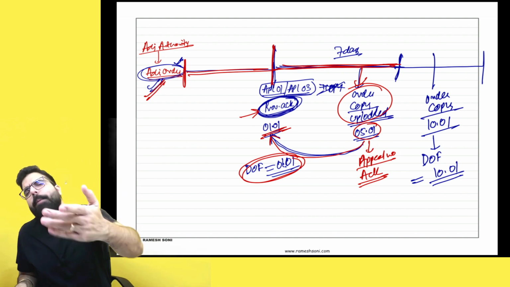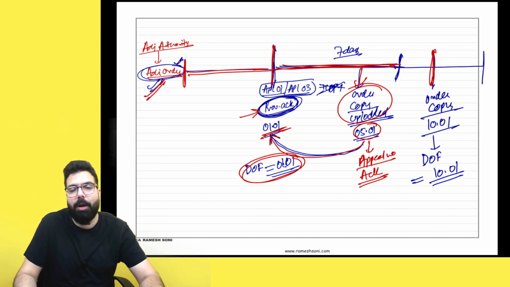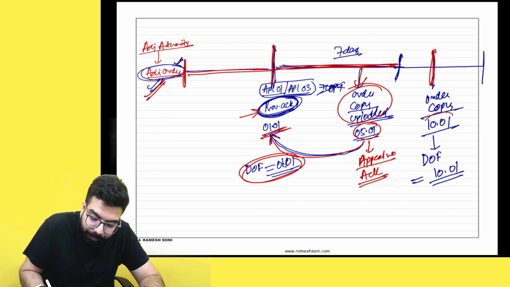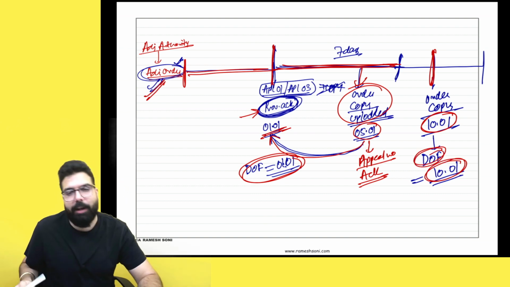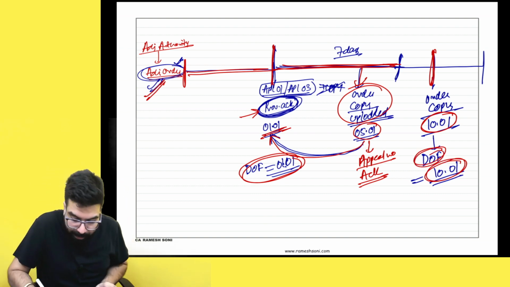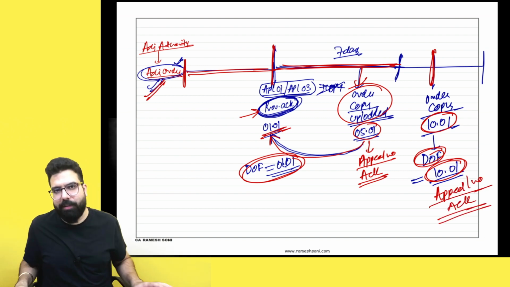But sir, if I don't upload the order copy within 7 days, then what will happen? Then they are telling, if the order copy is not uploaded within 7 days, say on 10th of January you uploaded the order copy, the date of filing will be 10th of January in this scenario. And here the appeal number will be given to you. Okay, sir, and acknowledgement will be given to you. Done, sir. This point is clear.